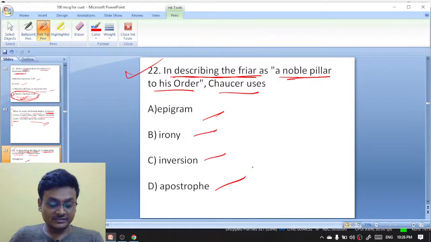In describing the character Friar as a noble pillar to this order, I am giving you a clue that Friar is actually not a good person in the General Prologue of the Canterbury Tales.